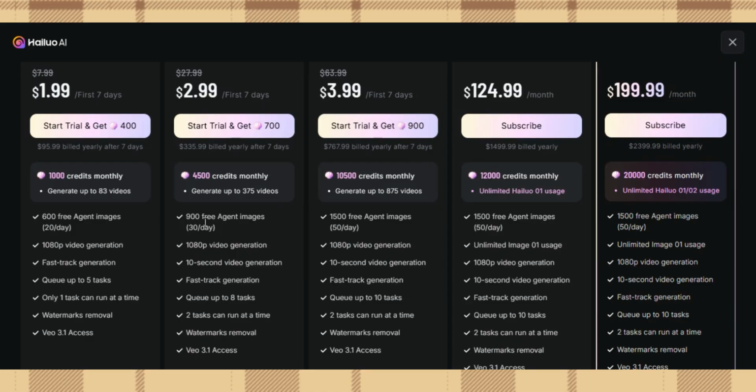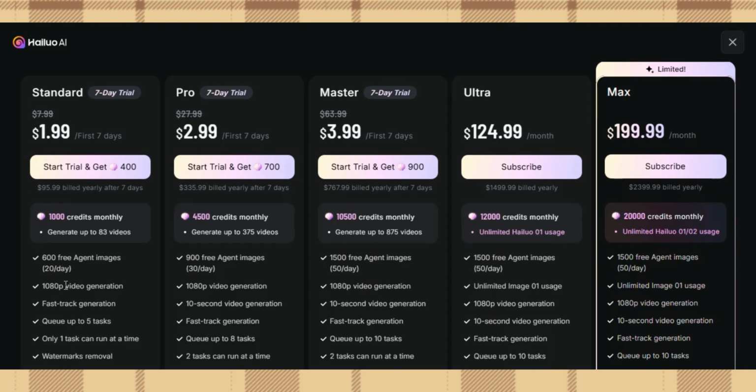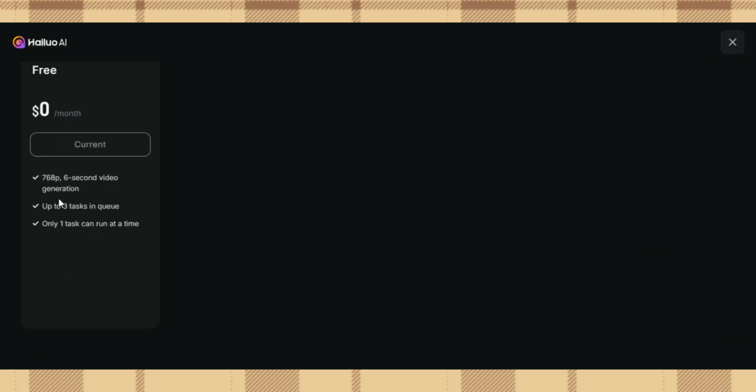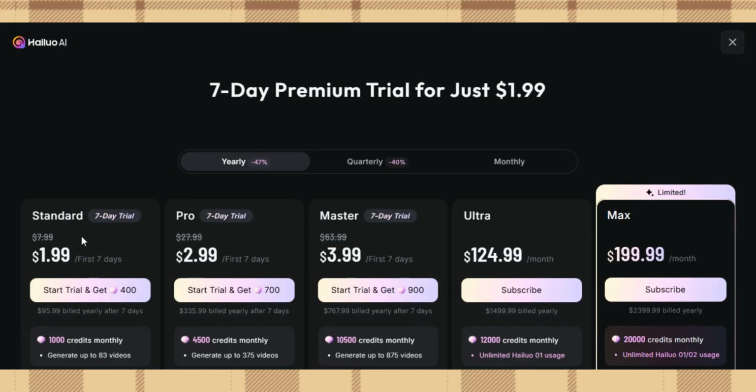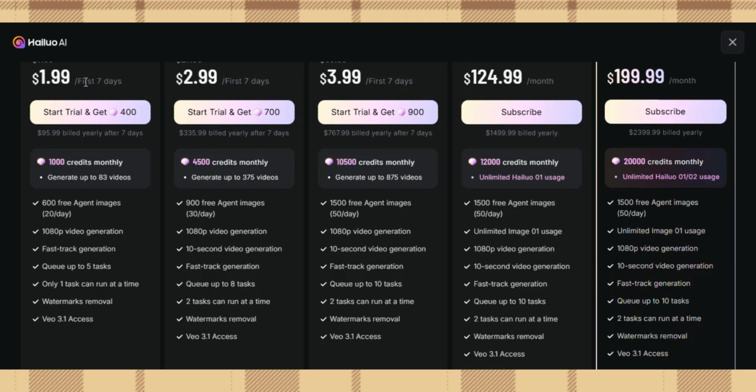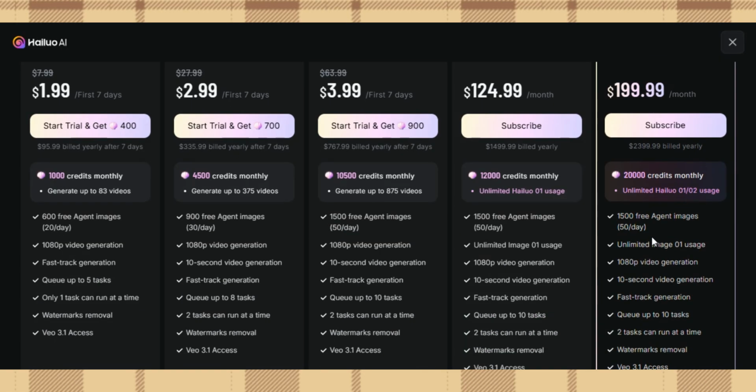If you want a higher one, you get 600 free agent image and video, fast track generation, only one task can run at a time, watermark remover, and with this you can use the VO3 access. For the free version, the only thing you get is up to that. But if you pay approximately $2, you get the Veo 3.1 access to generate a perfect and very fluent character anime. And if you want to pay higher, about 20,000 credits, this is what you are going to be given on limited usage.